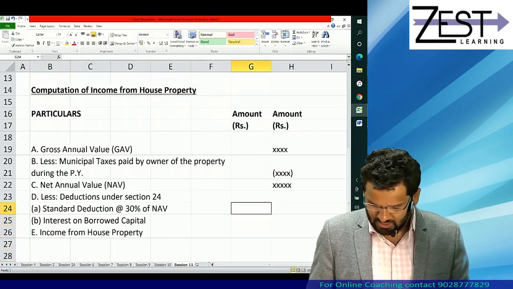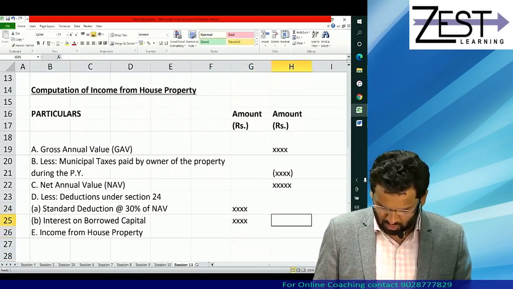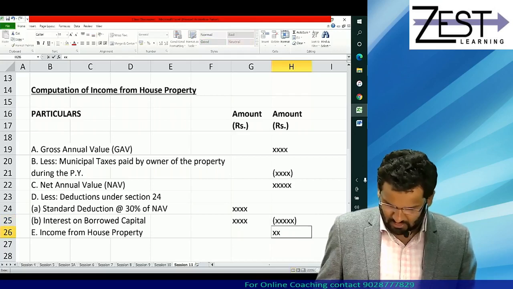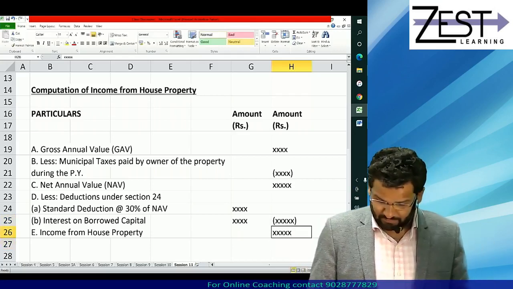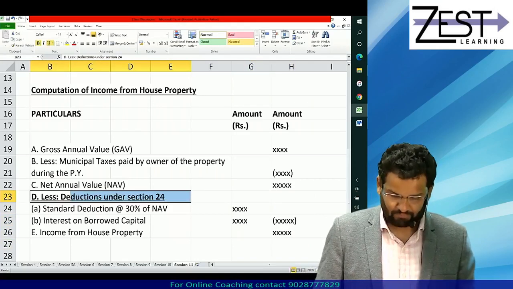Okay, so these deductions, let me take it in the first column. Let me take the total of those deductions. So what I get is income from house property. Is the format clear? Did you understand how many deductions are possible?